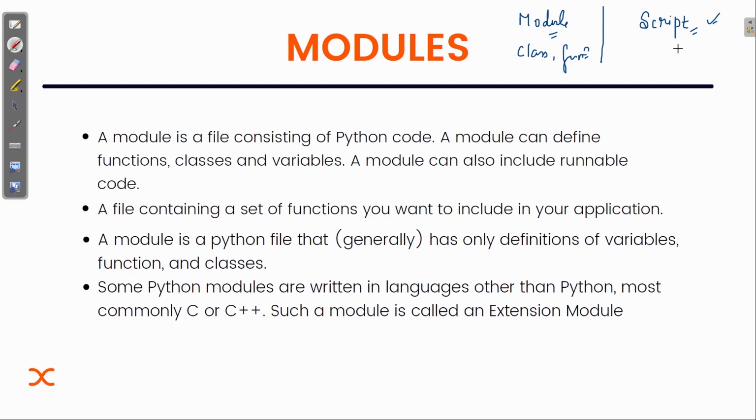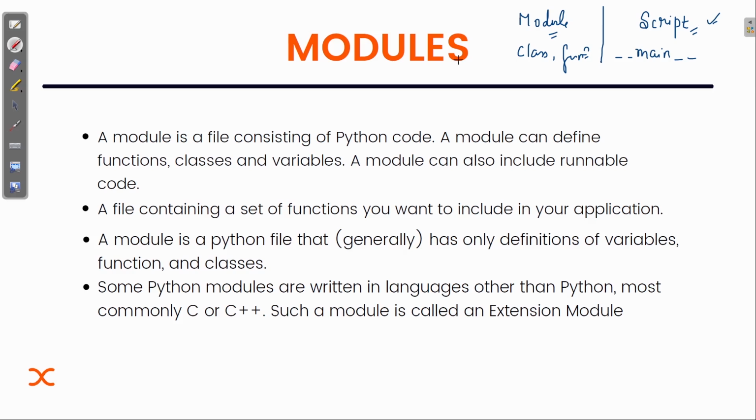One more difference is that whenever we create a module, the file name of that Python file is known as the module name. But inside a script, if we have a Python file as a script, the name will be main. So that's the difference usually. We are going to see more about it when we use the concept of the script. So that's the main difference.